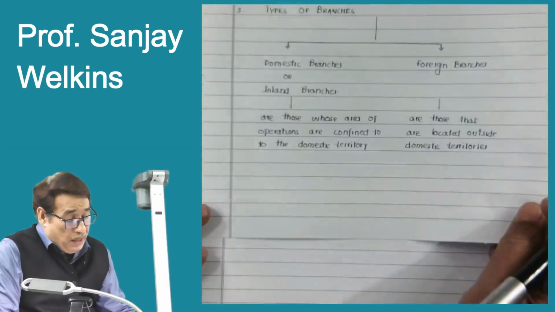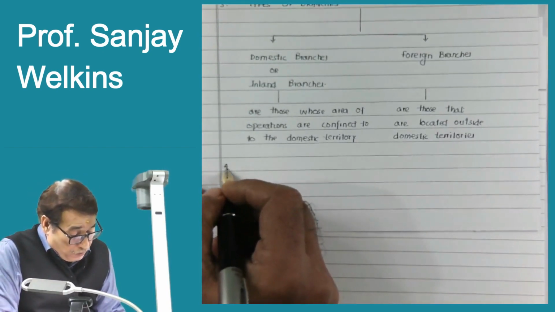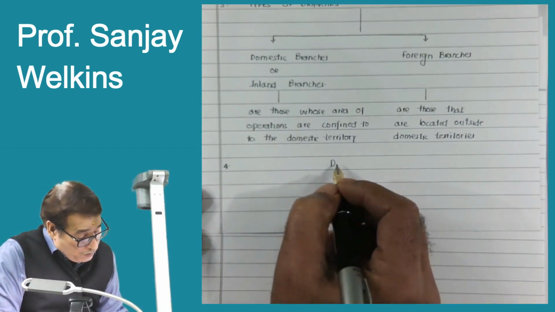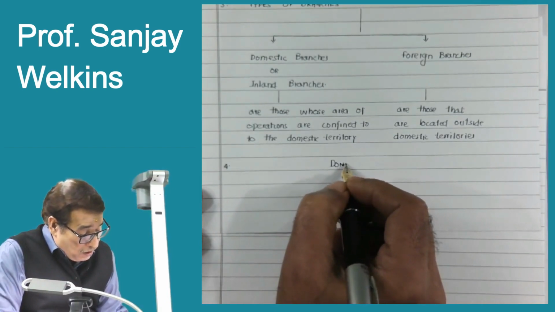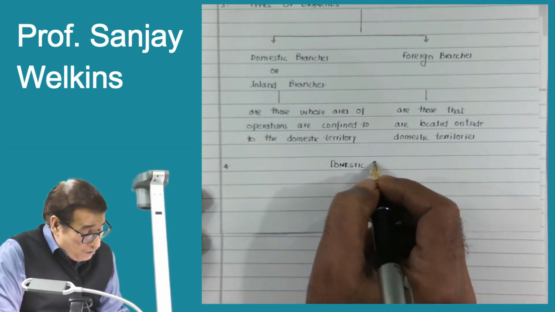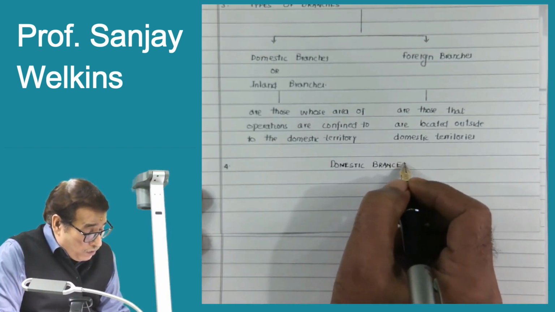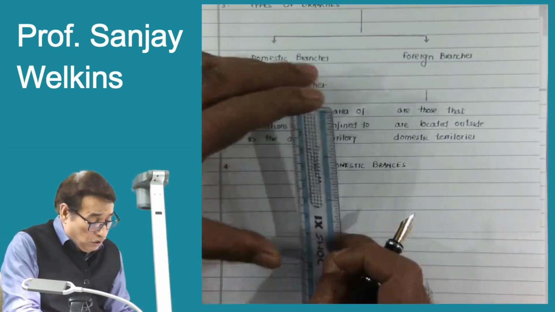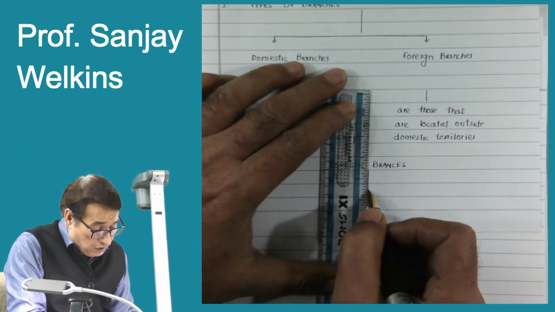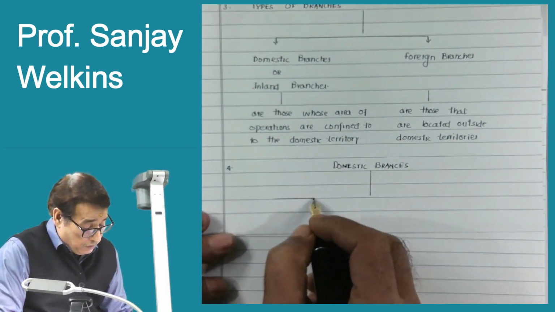Now, as far as domestic branches are concerned, domestic branches are further classified or subdivided into two types: dependent branches and independent branches. Now we are concentrating on domestic branches, because domestic branches cover the major part of the chapter.